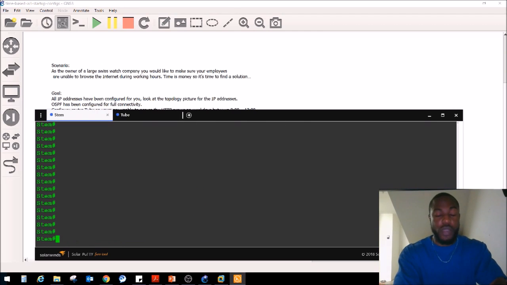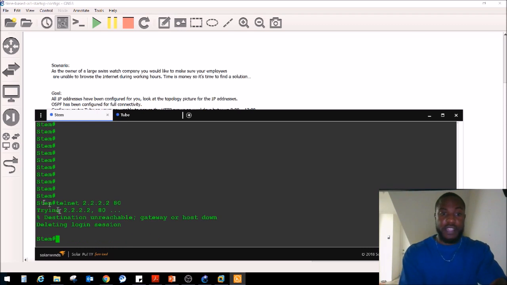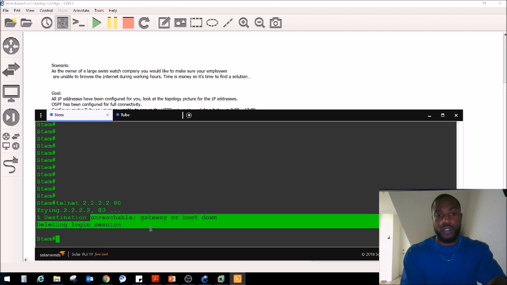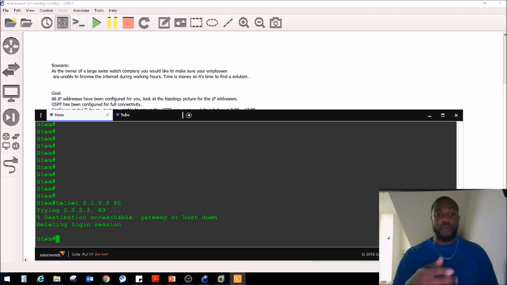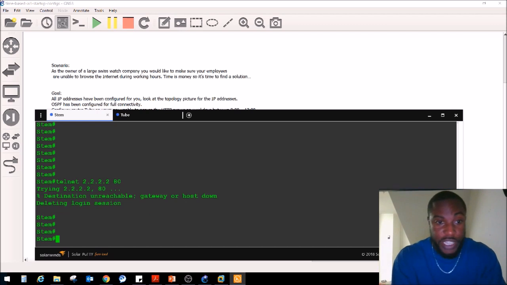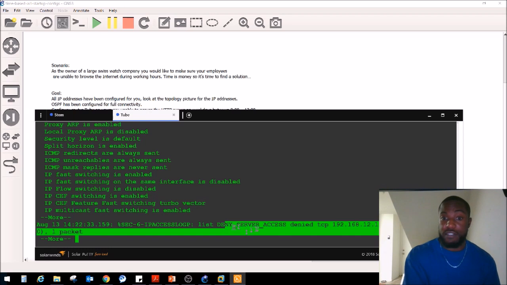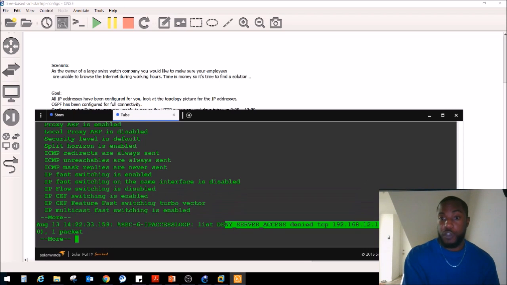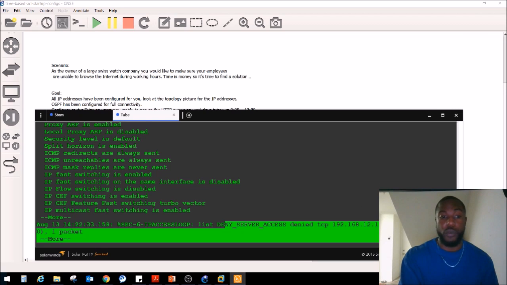We go back to the server and try to telnet to quad 2, use port 80, and now we got a destination unreachable. So we know that being that we got that, now we finally blocked it. I didn't apply the access control list. That was the problem there. Another way we can check that is if we can either change the time, or we can just remove the time. There's the log right there. It tells you right there, deny_server_access denied. And there's a source port number and everything. So that's how we know it works.